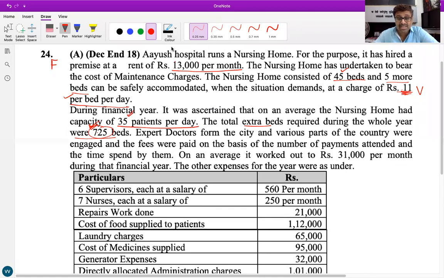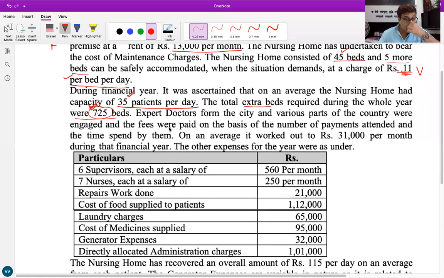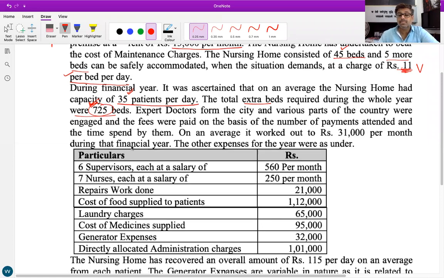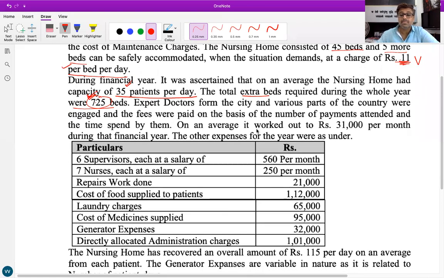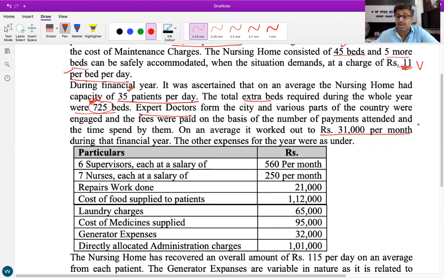Yes, Esha, unmute yourself and read it further. Expert doctors from the city and various parts of the country were engaged, and the fees were paid on the basis of the number of patients attended and the time spent by them. On an average, it worked out to rupees 31,000 per month during that financial year. What will we take this expert doctor's fees, 31,000 per month, as fixed or variable cost? Variable cost.